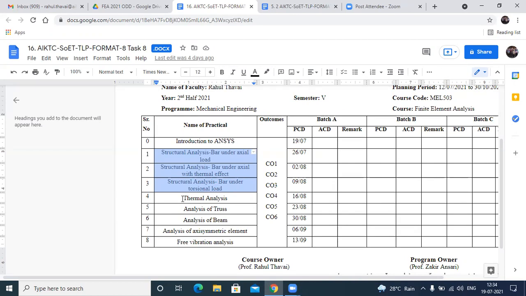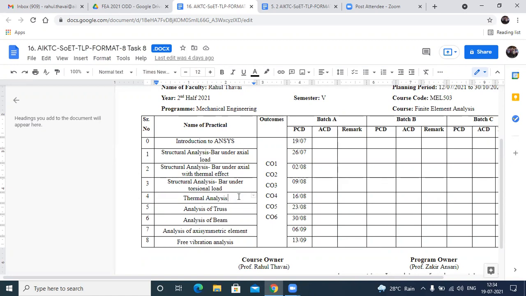Now when we go to thermal analysis, this is basically related to your heat transfer subject, or now thermal engineering, where we are interested to calculate the temperature distribution as well as the heat flow. So in thermal analysis we are interested to calculate temperature distribution as well as heat flow.